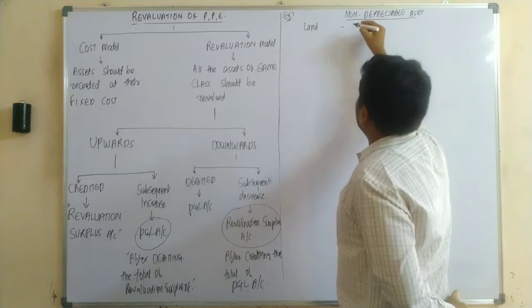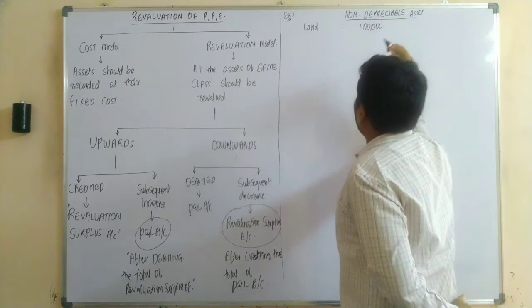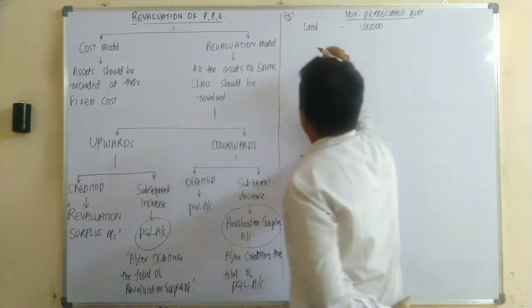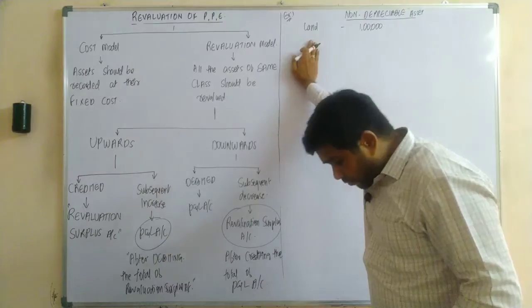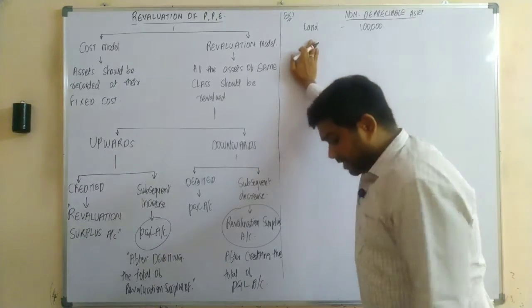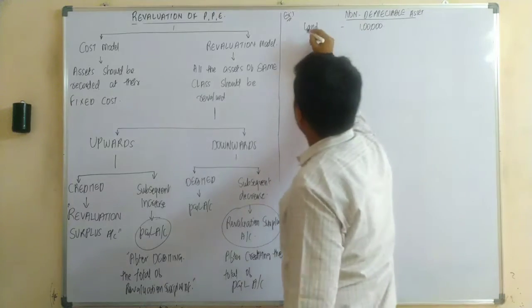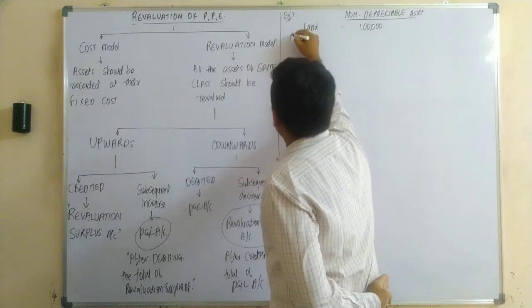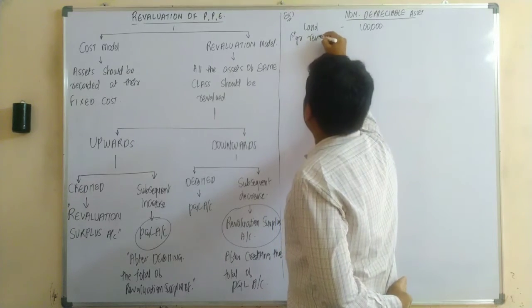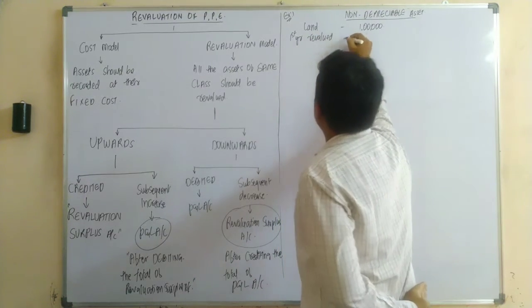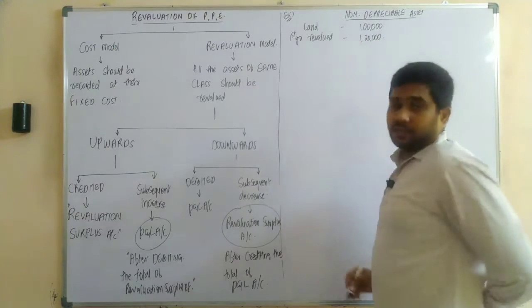Let us assume the land value was 1 lakh rupees, and as there would be no depreciation in case of non-depreciable assets, in the first year the asset was revalued at 1,20,000 rupees.